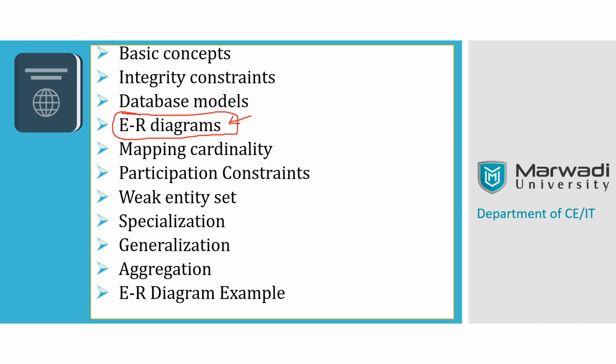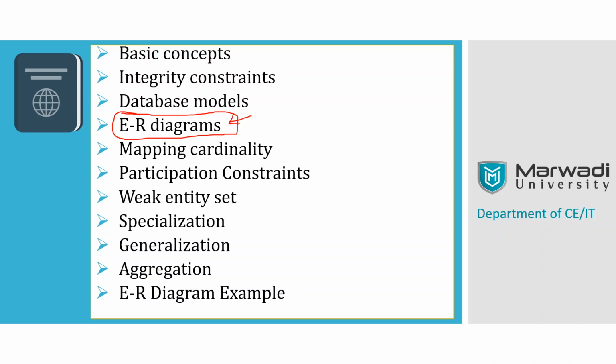Now, whenever we talk about database models or data models, we are actually talking about visualizing, or providing a pictorial format of your database. That means you are going to give some pictures or graphs or some visual representation to your database.